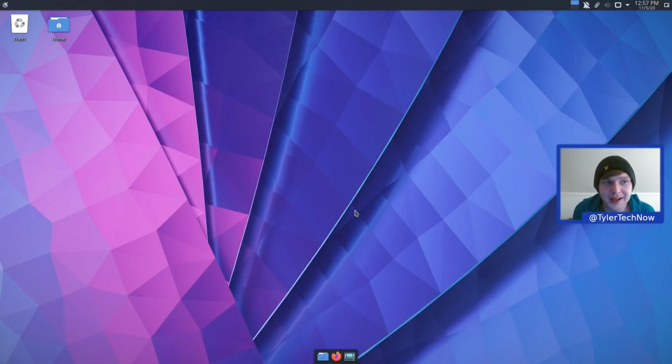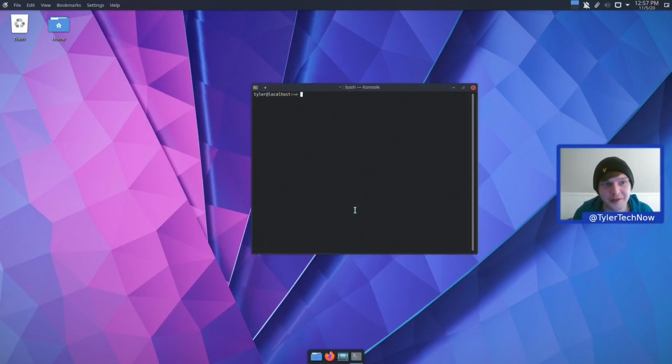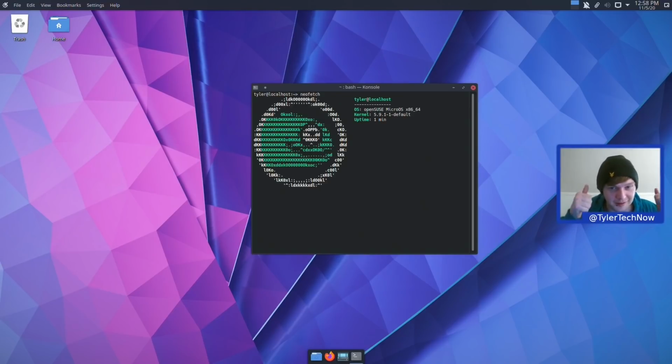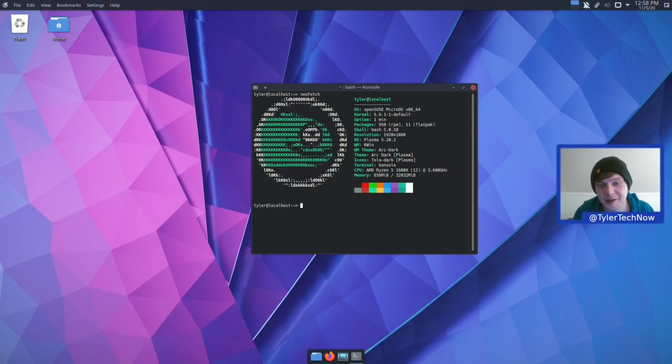Okay, so we are back, and it appears that we are indeed on the correct snapshot now, which I do believe was number 5 if I remember correctly. So now if we open up a terminal, let's just open up NeoFetch and make sure that's still there, and that way we know that everything has gone according to plan. Perfect.